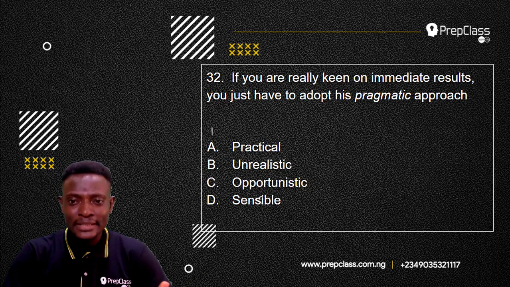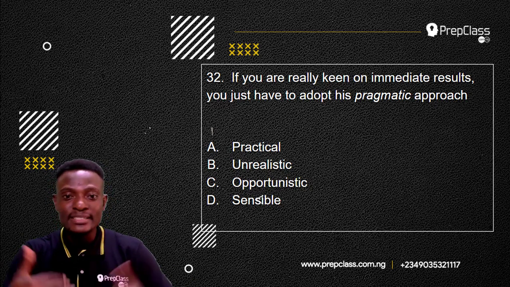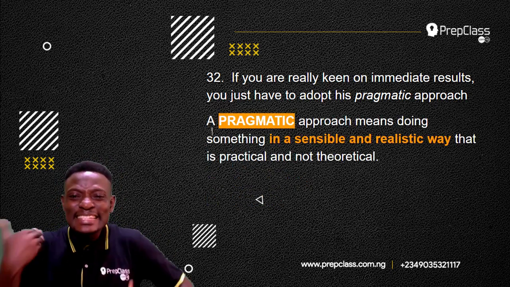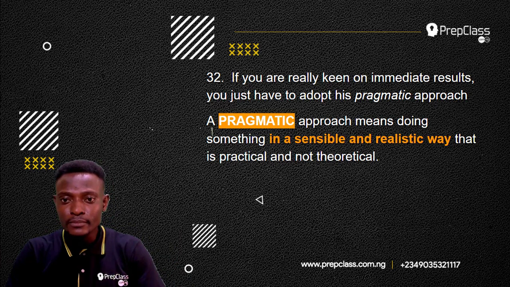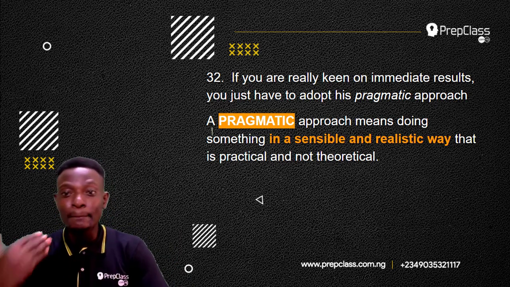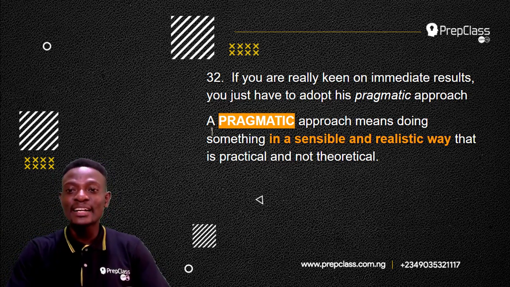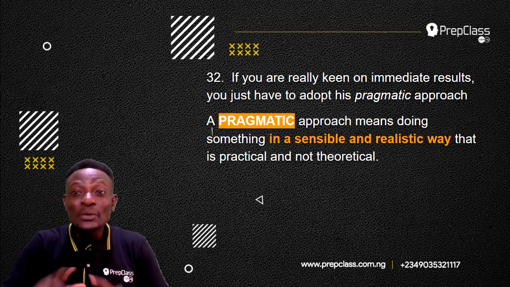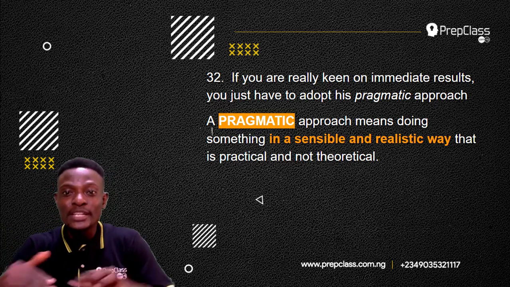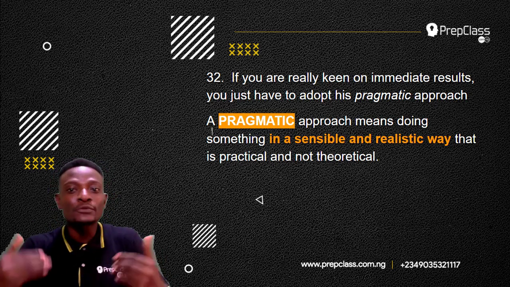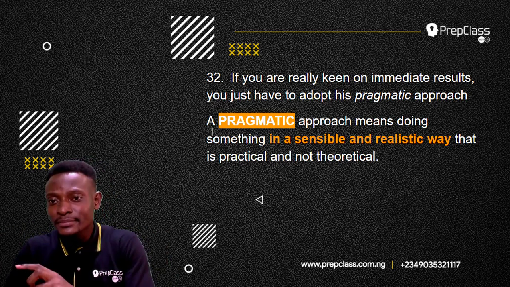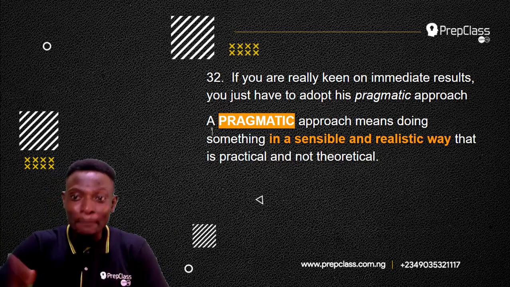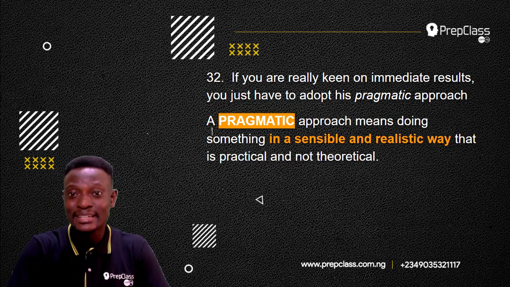So what does the word pragmatic mean? It is when we know the meaning of pragmatic that we can select the option that is the opposite of pragmatic. Now, pragmatic means doing something in a sensible and realistic way. A pragmatic approach means doing something in a sensible and realistic way that is practical and not theoretical. So, if you are really keen on immediate results, you just have to adopt this pragmatic approach. You just have to do this in a sensible and realistic way, in a practical way, not based on theories, not based on what you read.